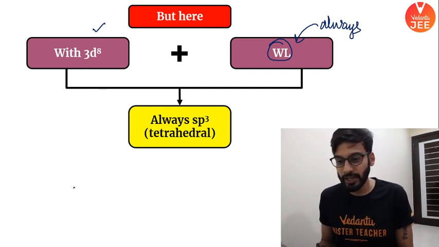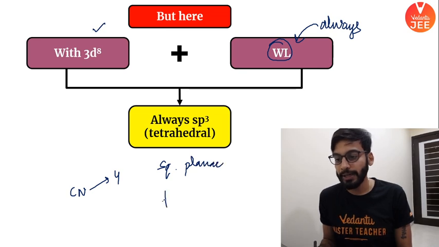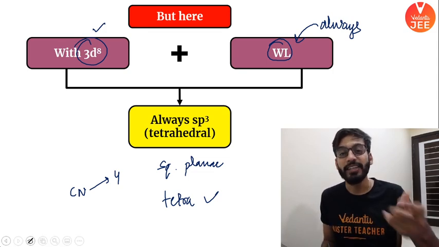Coordination number 4 can give us two possibilities, square planar and tetrahedral. So tetrahedral will come when you have 3d8 configuration and weak ligand present.